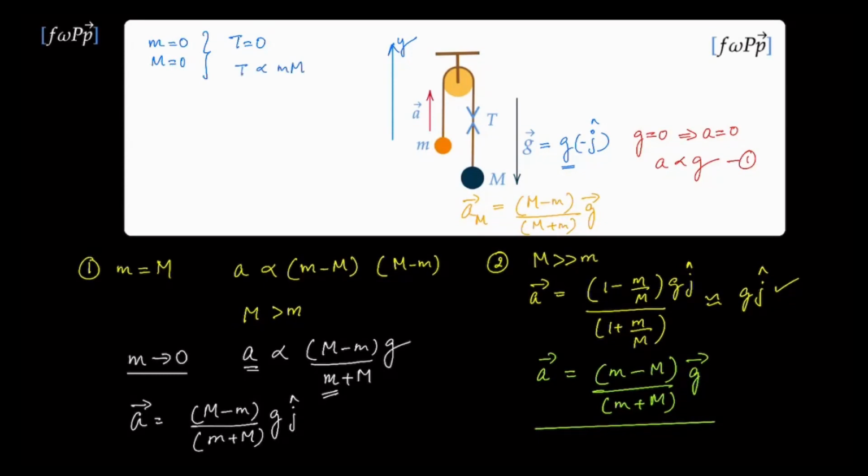The second case we're going to look at is when the masses are equal. We know when the masses are equal, there can be no acceleration. Therefore, what is the net tension on this object? There is an mg pulling it downwards. Therefore, the tension must be equal to mg. That's the second case. Let's now try and put these two cases together. The tension, therefore, must be equal to the product of the masses into g.